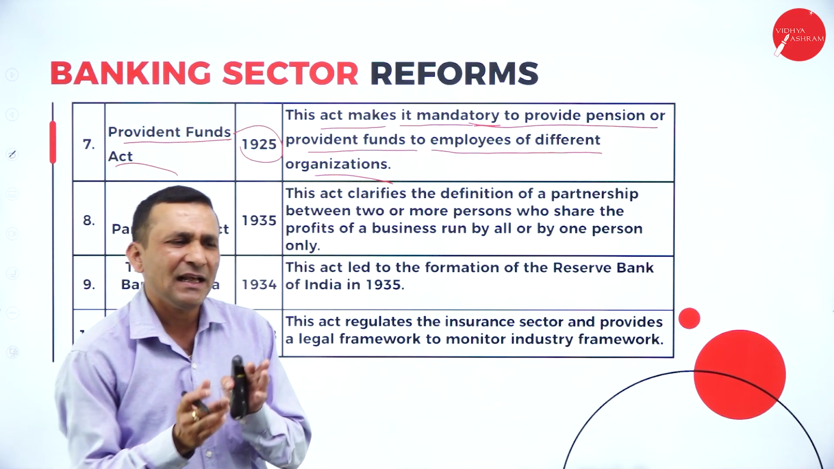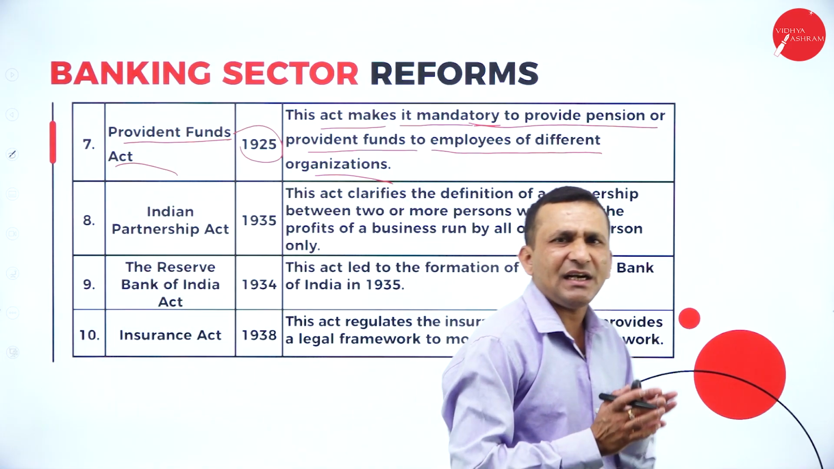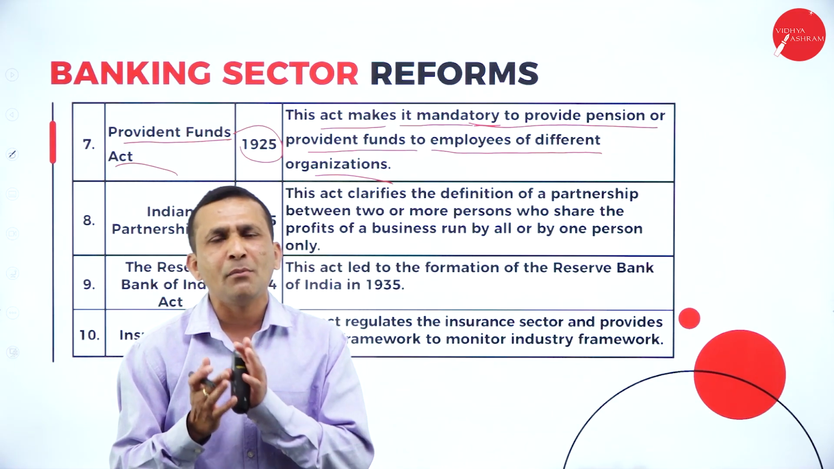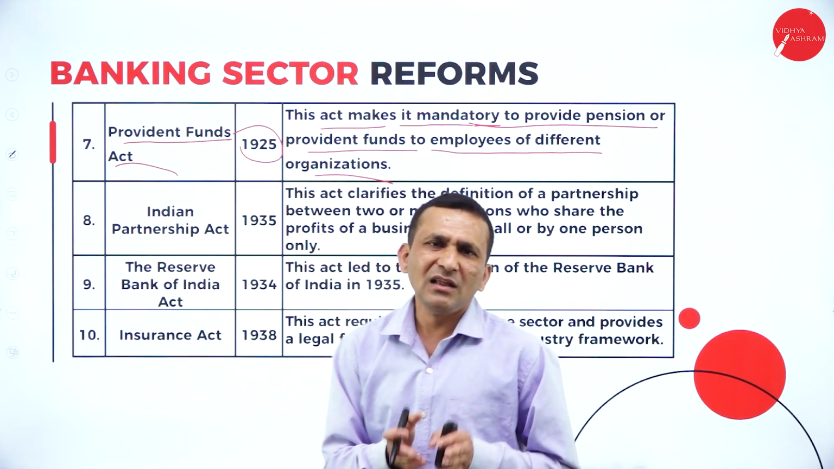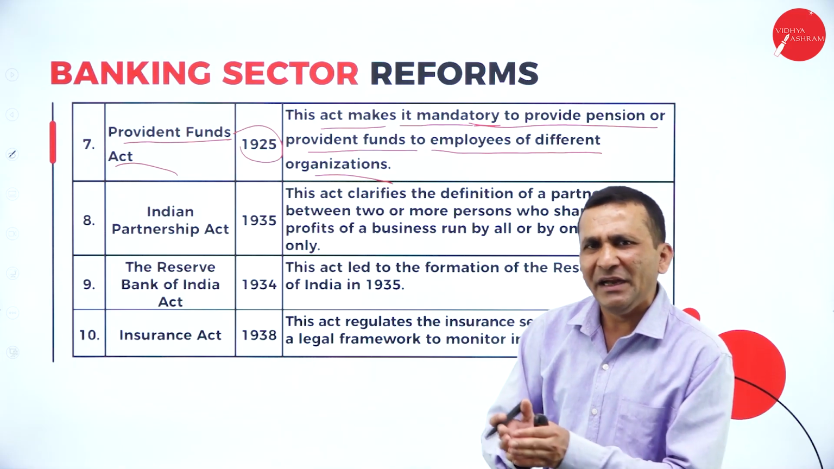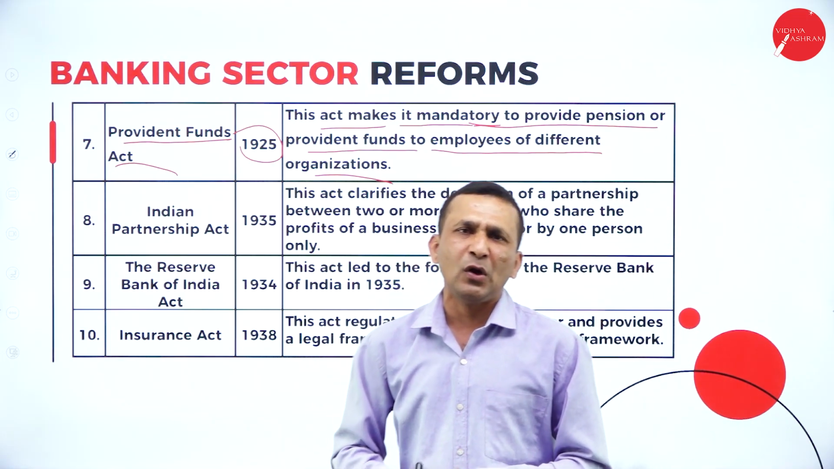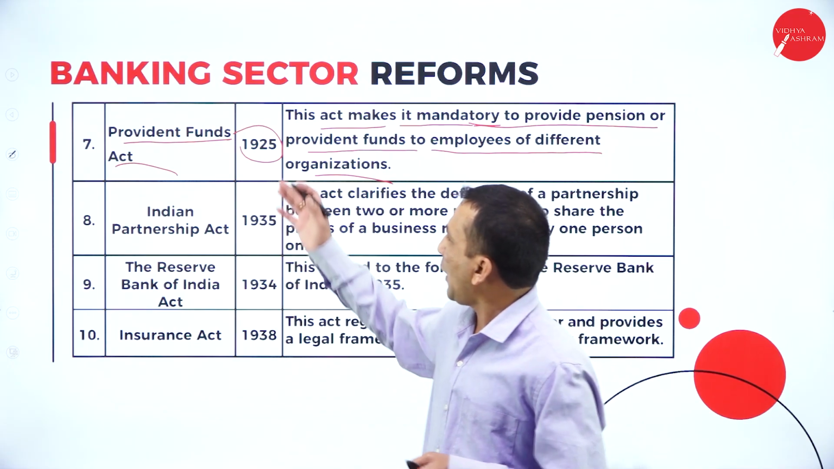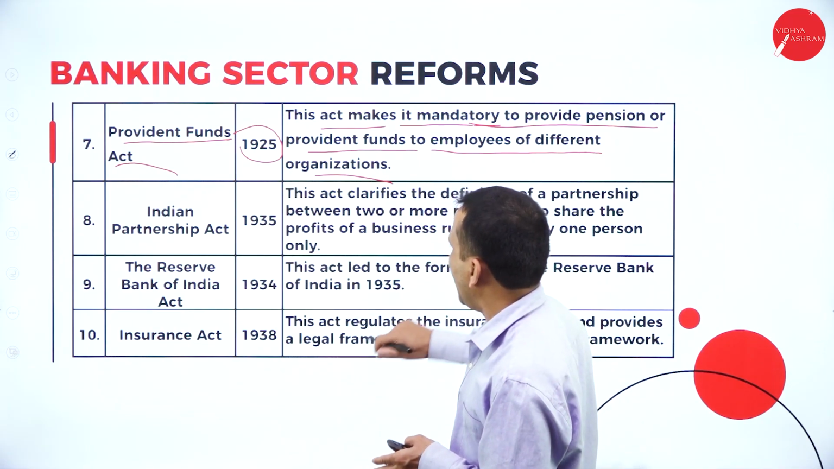If anybody starts any organization, they are not alone. It depends on the number of employees. Of course, once they reach the minimum employee limit, they definitely must make compulsory provisions for the mandatory provident fund as well as pension fund.